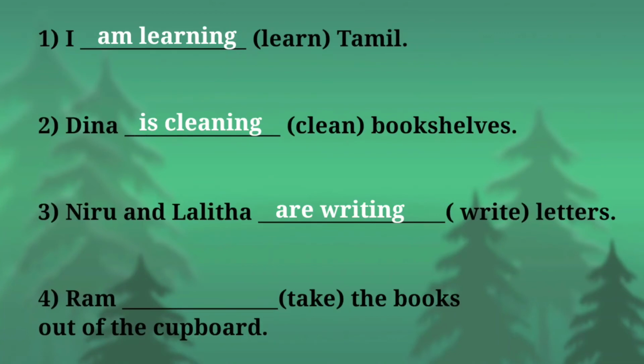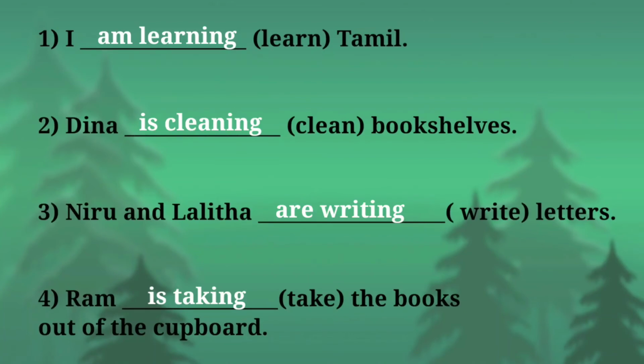Now tell me, Ram is singular or plural? Yes, Ram is singular. So what do we have to use? Yes, we have to use is. Now see the word take. Take ends with the letter E. So you have to remove the letter E from the word and then add ing to the word. So it changes into Ram is taking the books out of the cupboard. Ram is taking the books out of the cupboard. That is the Tamil meaning for that sentence. Okay students, have you understood the four examples?